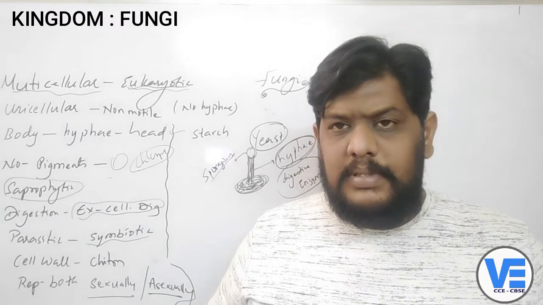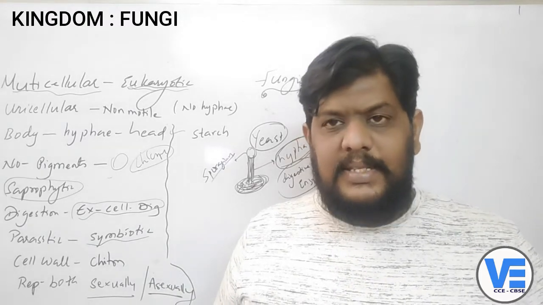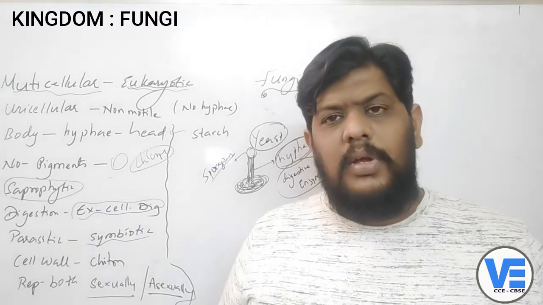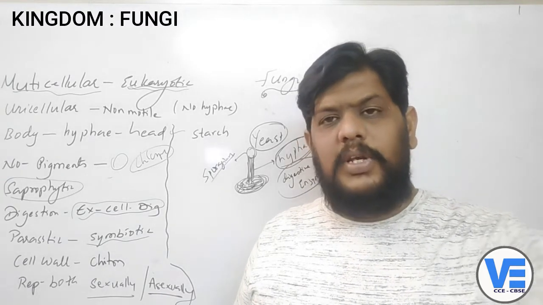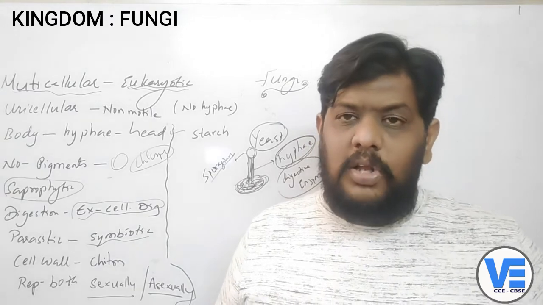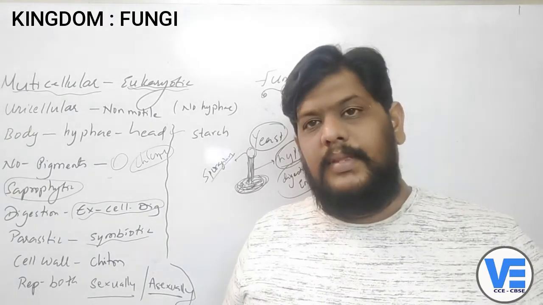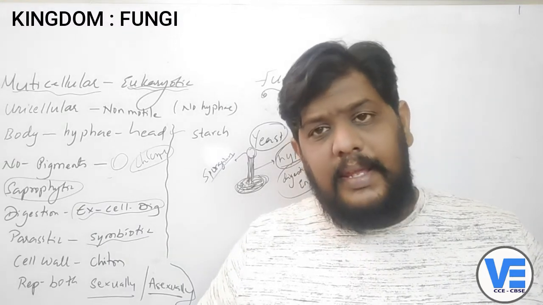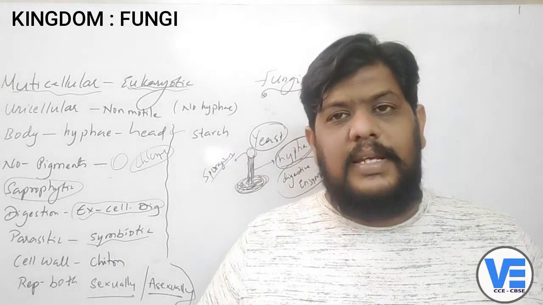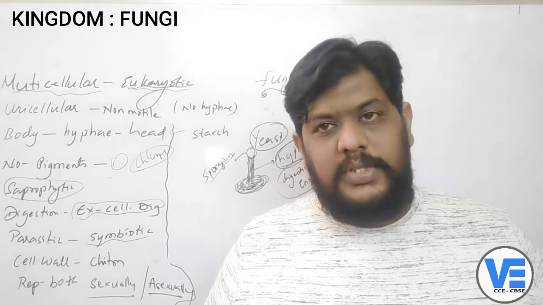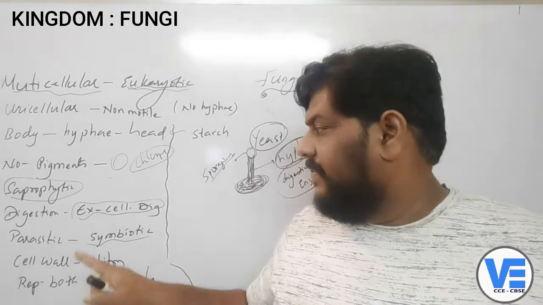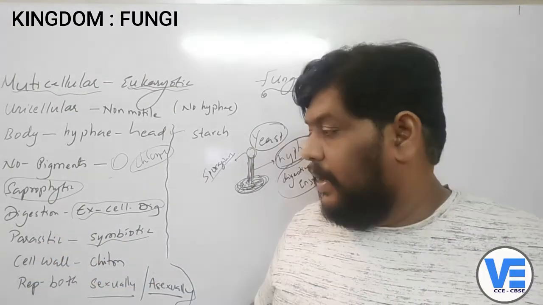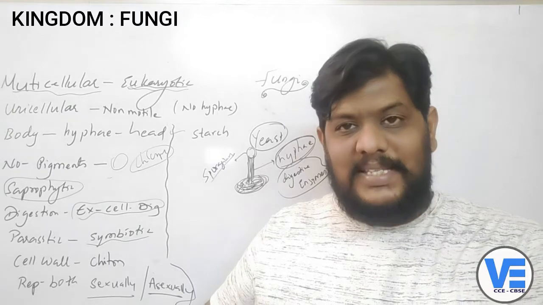Some plants also get diseases; the groundnut gets the tikka disease, which is caused by fungi. They depend upon the nutrients from living organisms, and they also harm them. That's why they are called parasites. They survive by eating the nutrients and also harm the host in which they are living. So they are parasitic in nature.